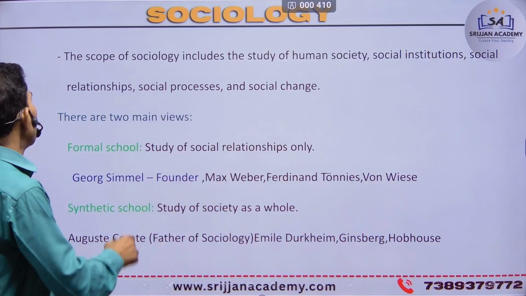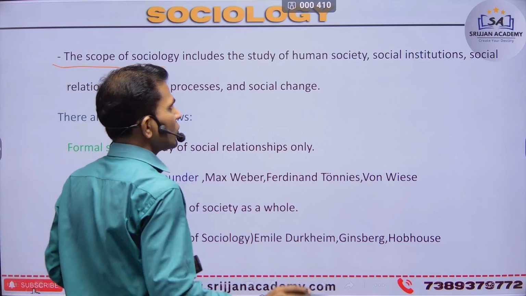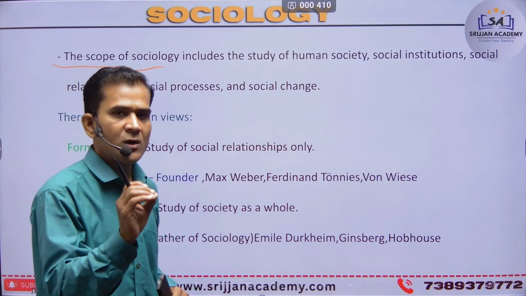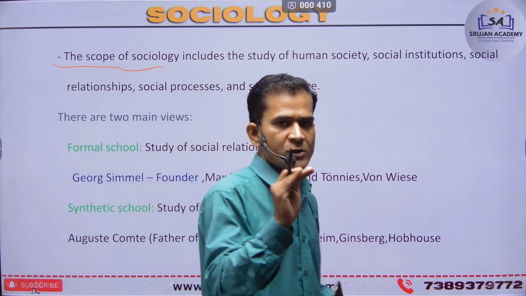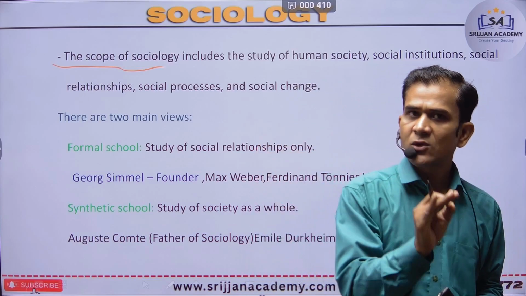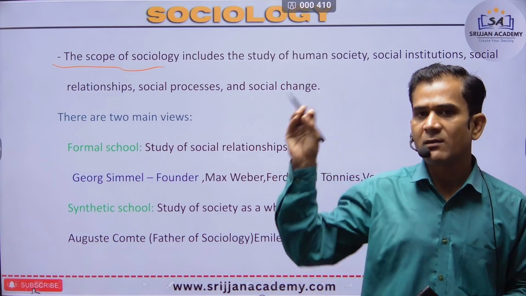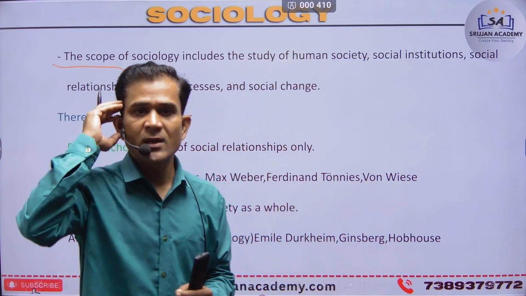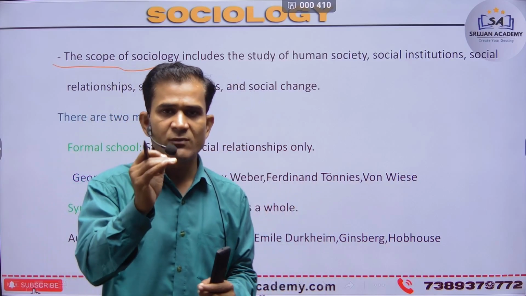Next, the scope of sociology includes the study of human society. Sociology is a study only of human society, not natural society or physical phenomena, only the human, because language and realization are produced by humans.